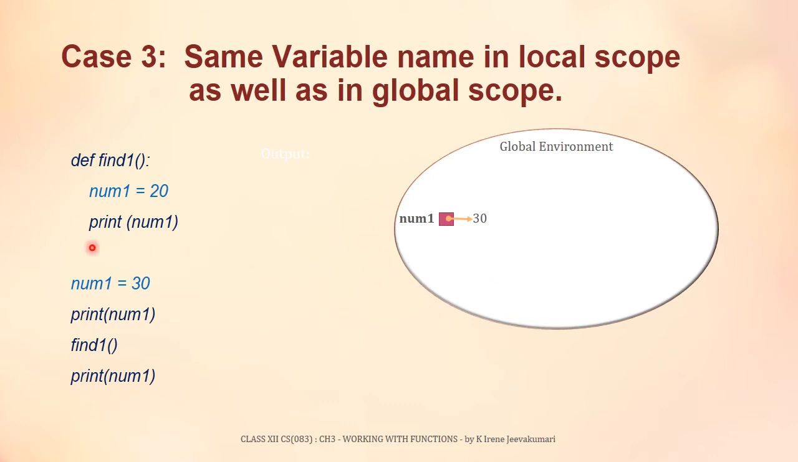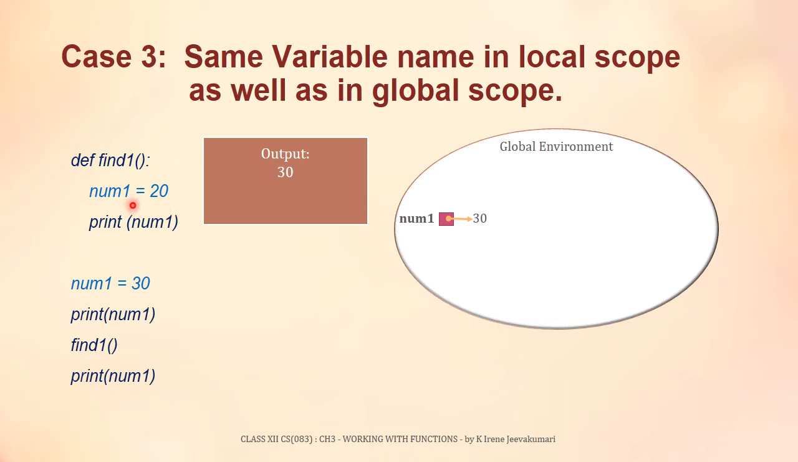The next statement to be executed is the print statement, which prints the value of the variable num1. Now the value of variable num1 is 30. So 30 will be printed for this print statement in the output as this. The next statement to be executed is the function call find1. So when this function call is encountered, Python's execution jumps from this statement to the function definition find1. Here the first statement of this function has to be executed. The first statement is num1 equal to 20.